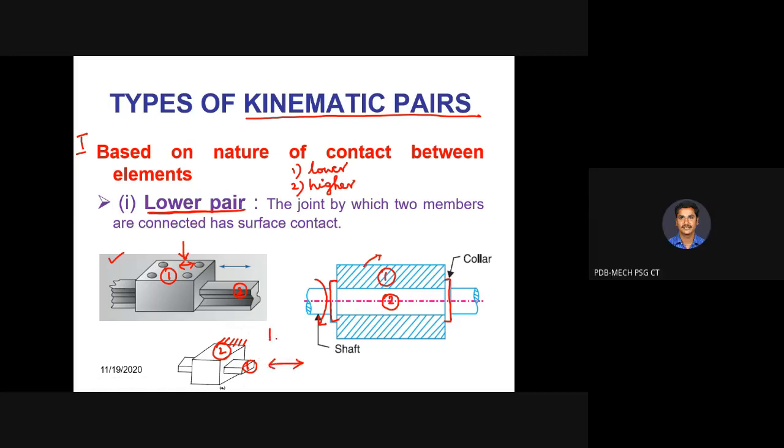Assume these are the x, y, z axes. Along the x-axis, we can give only sliding motion to link 1. Then what type of contact is there between link 1 and 2? Surface contact, sir. So wherever we have surface contact, these are the examples. Wherever we encounter surface contact, all are said to be lower pair.